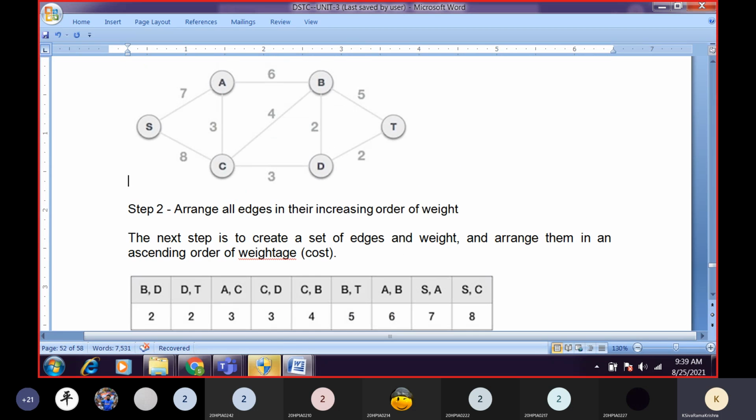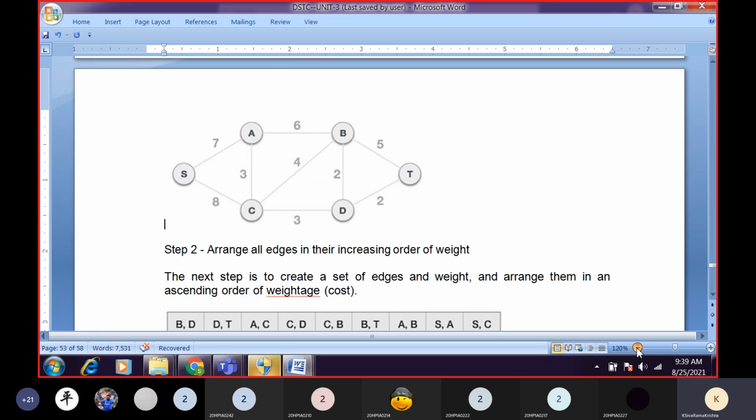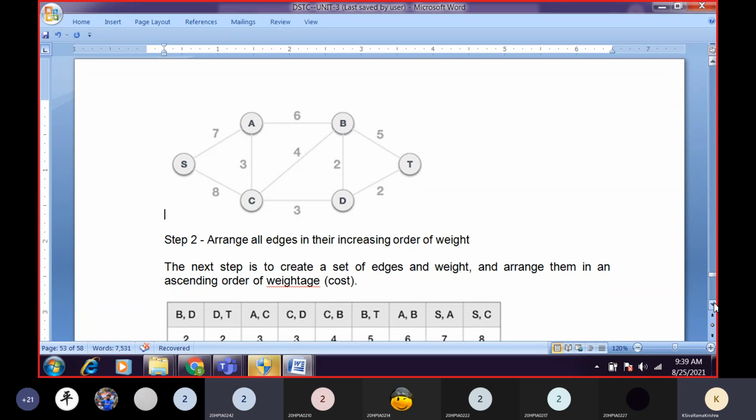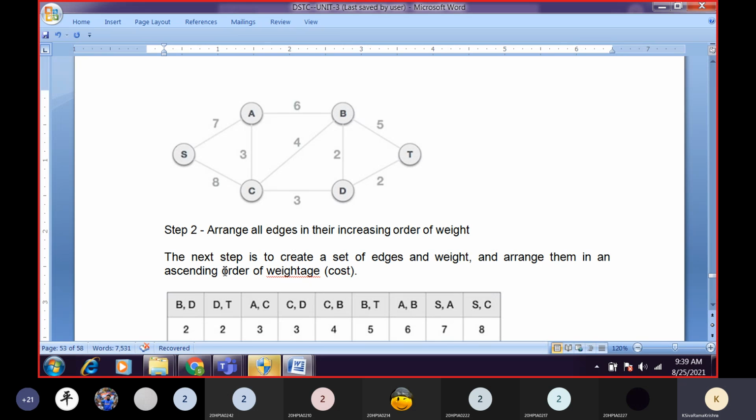What is the minimum weight here? 2, sir. Where can we find 2? B to D. So first, I'm writing B to D with weight 2. Next one is D to T. D to T is also weight 2.